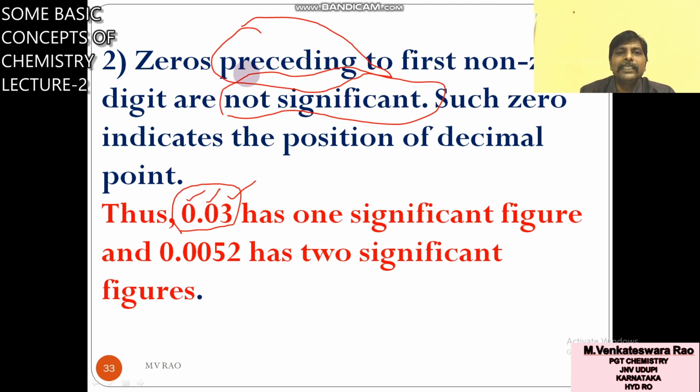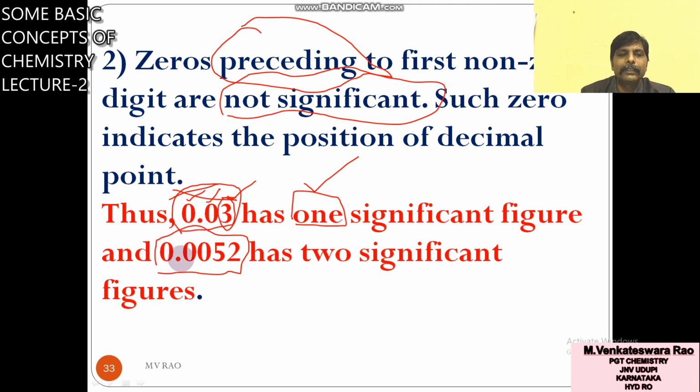Zeros preceding the first non-zero digit are not significant, so no need to count these 2 zeros. Therefore 0.03 has only one significant figure.